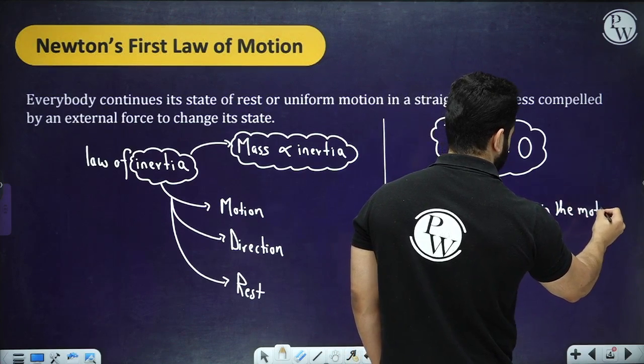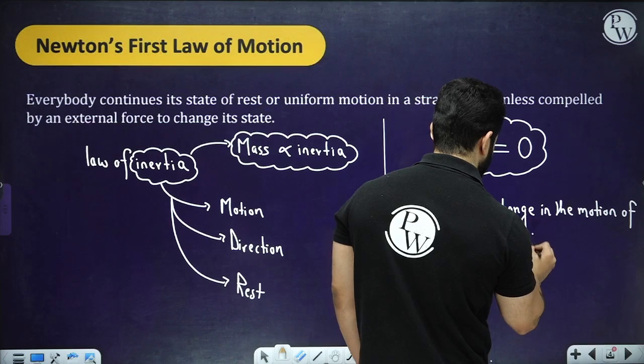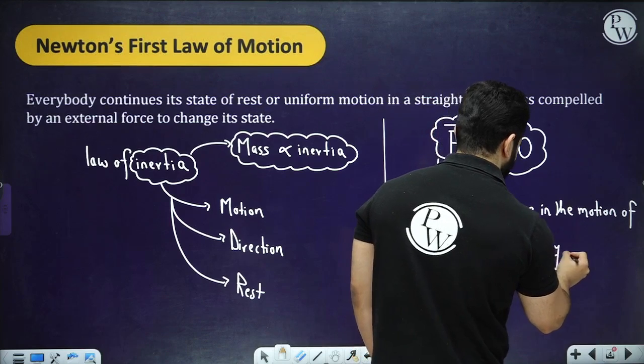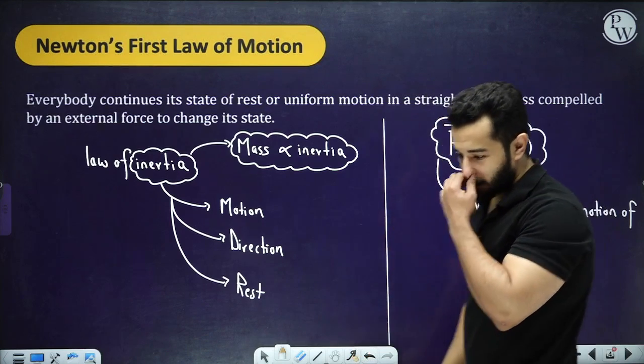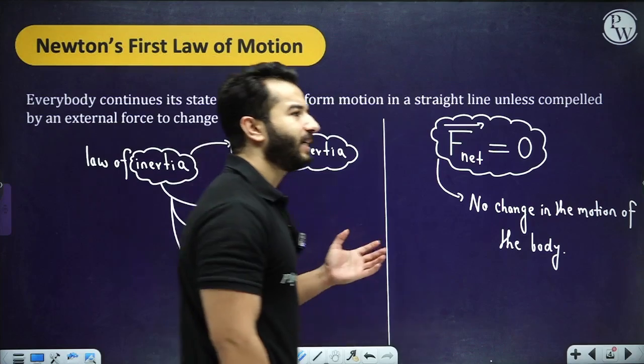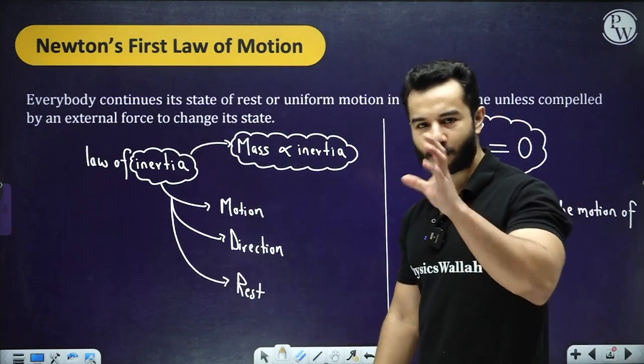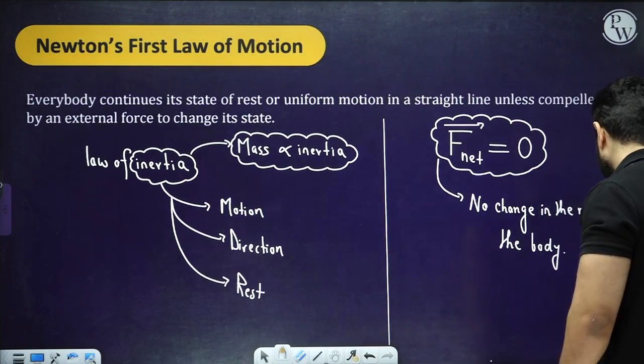No change in the motion of the body, right? So that's it. It was just a formality for us to complete it. We really didn't have any problem. I mean, surely you also didn't have any problem in Newton's first law of motion, right?